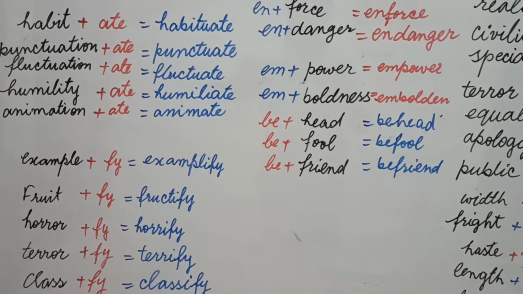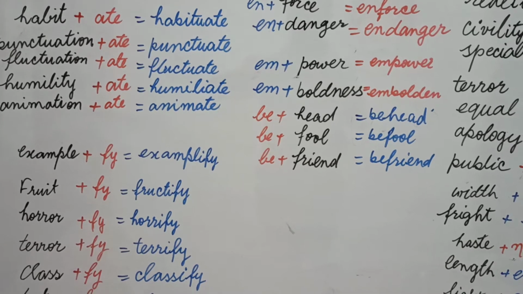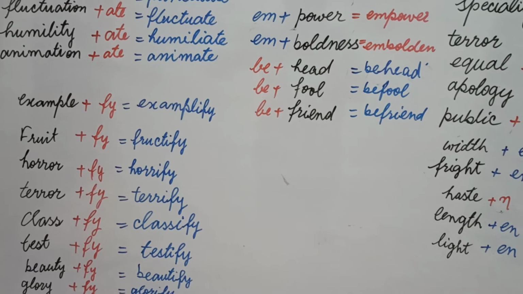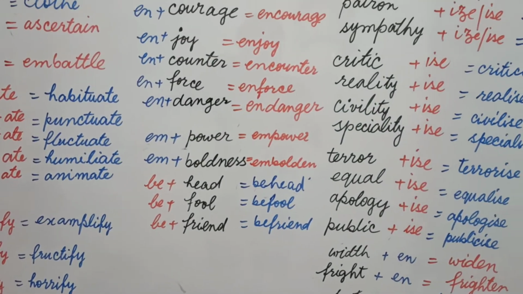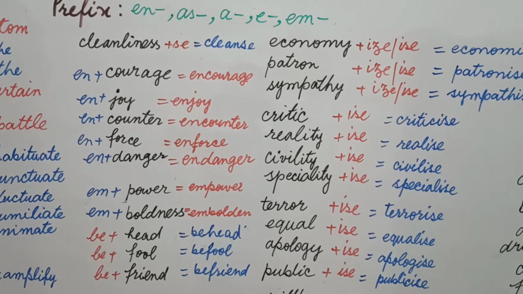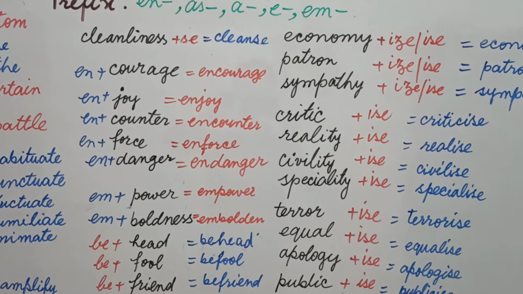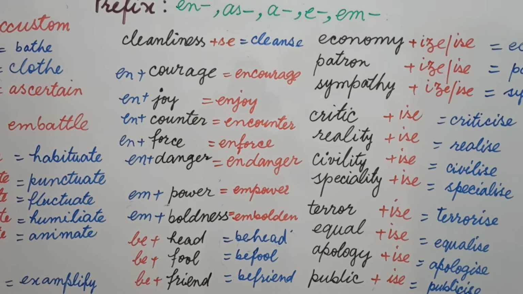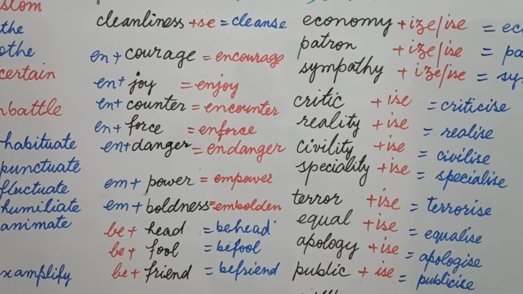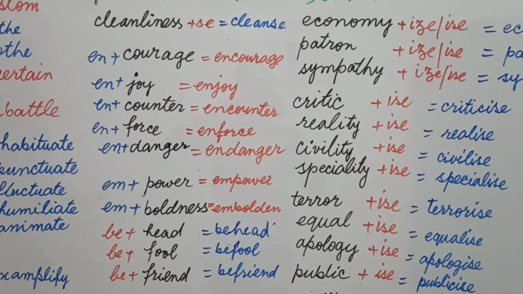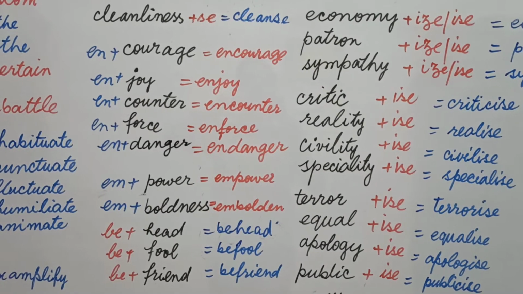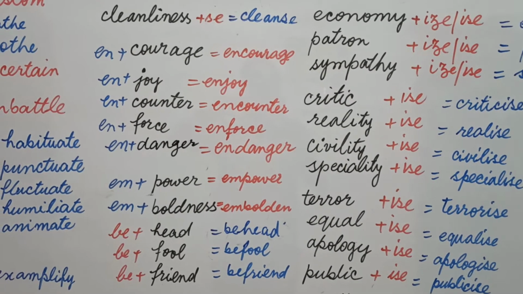Horror, horrify; terror, terrify; class, classify; test, testify; beauty, beautify; glory, glorify. Now I have a new column with me to create a verb, and our noun is cleanliness. Cleanliness means purity, or you can say a noun based on hygiene. I added se and removed ess, and the new word becomes cleanse.